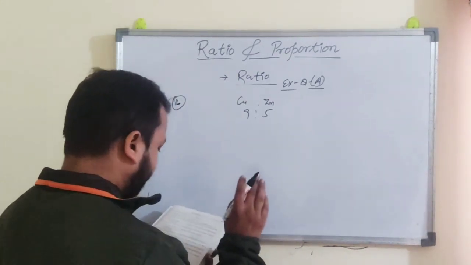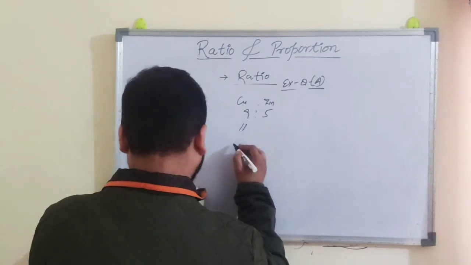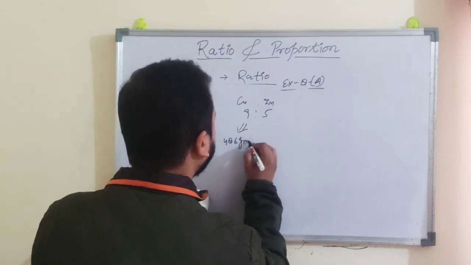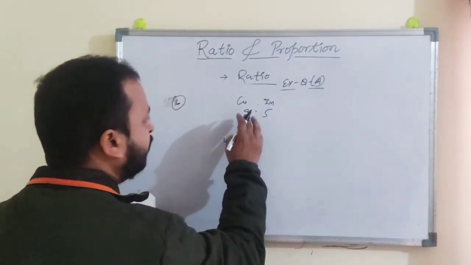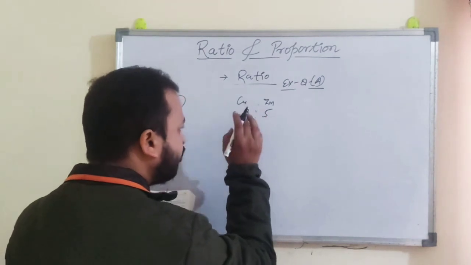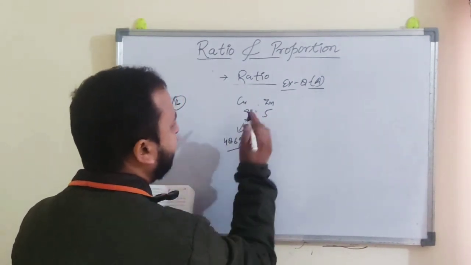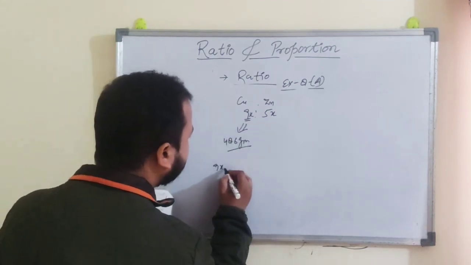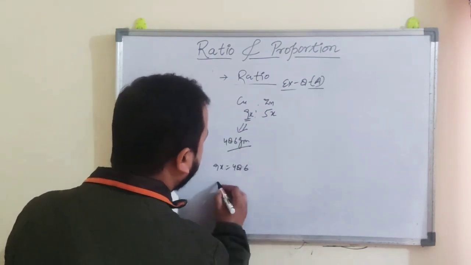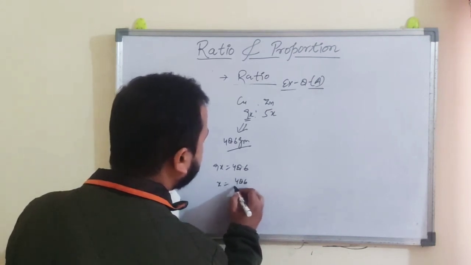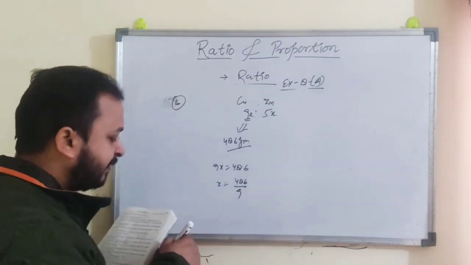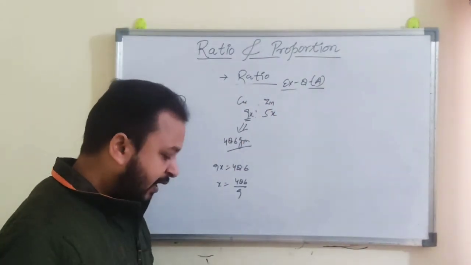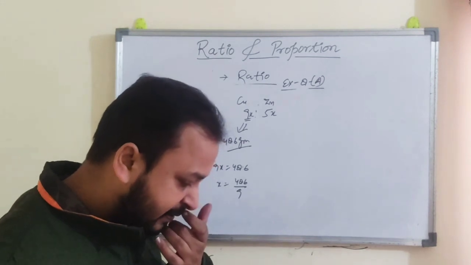They are in the ratio, and the weight of copper is given. Weight of copper is given as 48.6 grams. So which is in the form of ratio is 9. The value of copper in ratio form is 9 and actual value is this. Suppose this is 9x and this is 5x. So 9x is equal to 48.6. Find the value of x, that is 48.6 upon 9. Right? Multiply the x, you will get the value for zinc. This way you also have to solve question number 17.